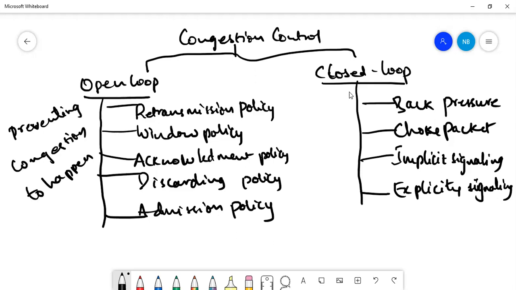So what is a closed loop? Closed loop is nothing but these are the policies which are applied after congestion has happened. So open loop is talking about preventive mechanisms, that is, before congestion happens, we are trying to avoid it. Closed loop is nothing but congestion has happened, then we have to take some measures about what we can do with that.